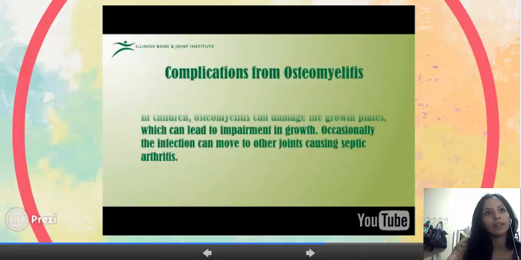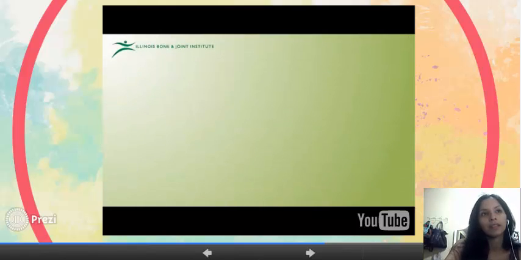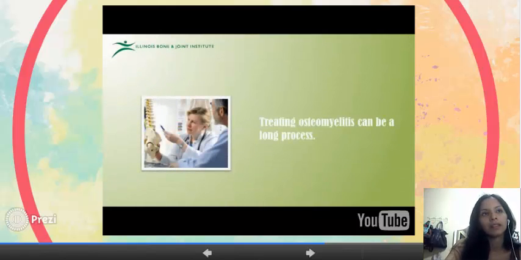In children, osteomyelitis can damage the growth plates, which can lead to impairment in growth. Occasionally, the infection can move to the other joints, causing septic arthritis. In the worst cases, the infection can cause the bone to die due to a decrease in blood supply to the bone. Treating osteomyelitis can be a long process.